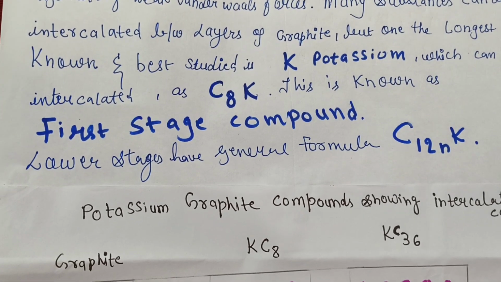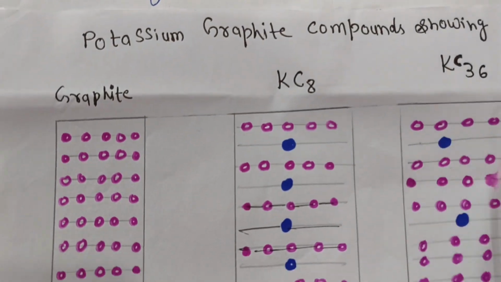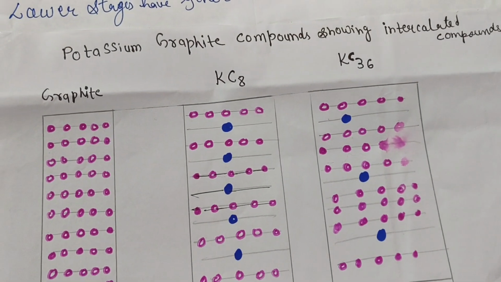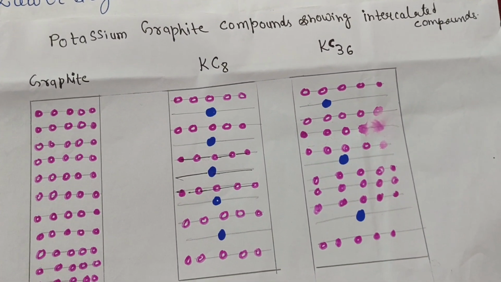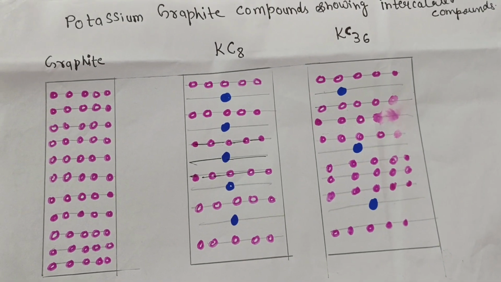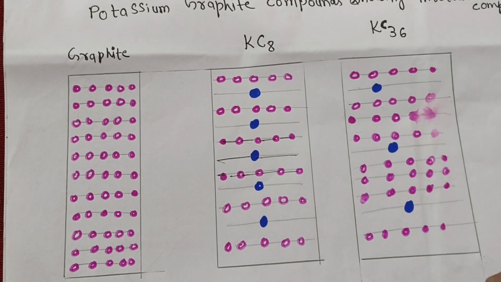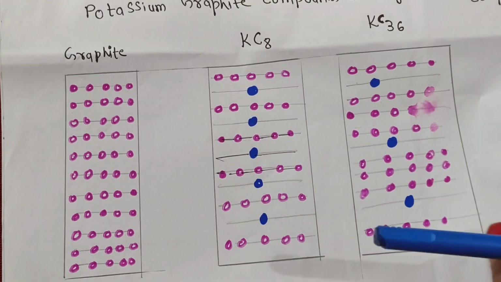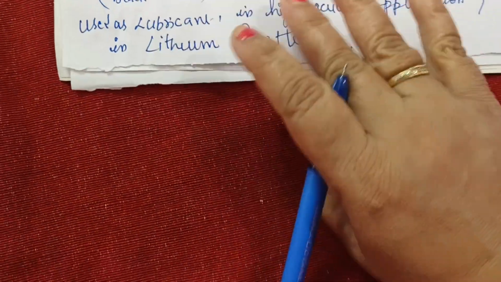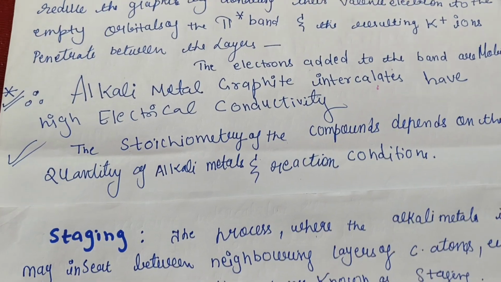Okay, I have just drawn the diagram in a simple manner. You can see that graphite has two types of intercalation compounds with potassium. The first is the KC8 type and the second is the KC36 type. You can see the structure. For exam purposes you have to make the structure, so I try to draw a simple structure so it is easy for you. These are some of the important points, but I have made notes,